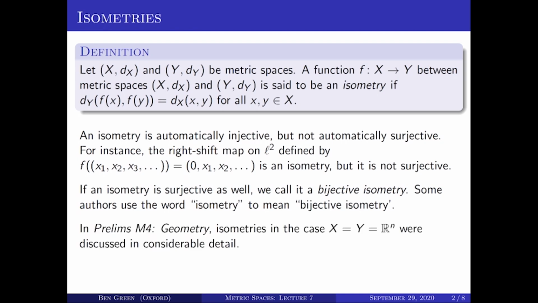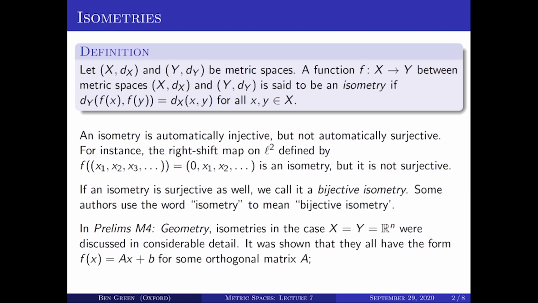Now, in the prelims course on geometry, there's quite a lot of discussion of the specific case when X equals Y equals R^n. In that course, it was shown that all isometries have this form: f(x) = Ax + b, where A is an orthogonal matrix. One particular consequence of that is that isometries from R^n to R^n are automatically bijective isometries. So there's no need to distinguish between the two terms in that context. So that's the most structured notion of a map that preserves metric space structure.